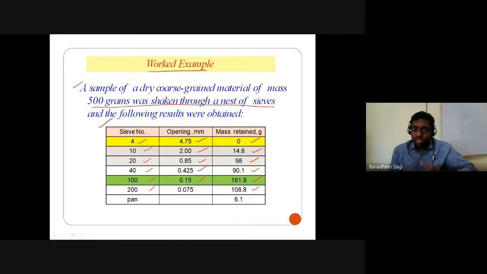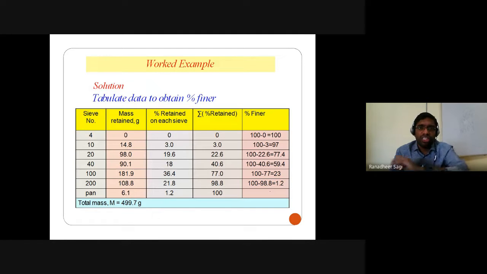On the pan also, there were some fine grained particles in that coarse grained soil mass. So you had some 6.1 grams of fine grained particles which passed through your 75 microns and got collected in the pan used at the bottom of the set of sieves. With this information, I will go on to understand the percentage finer with respect to each of the sieve size openings.